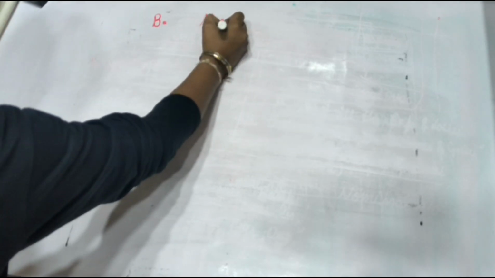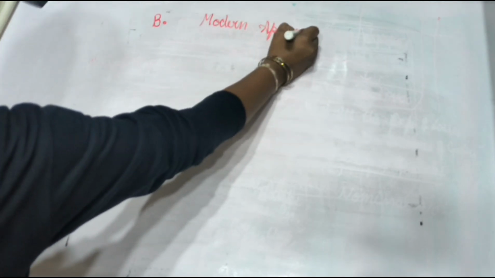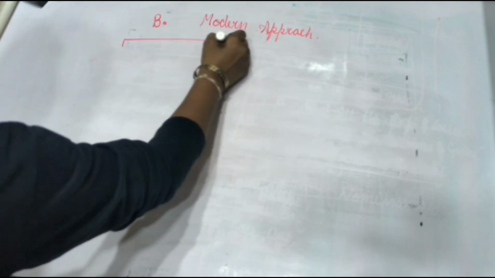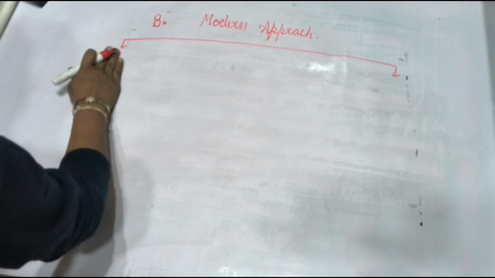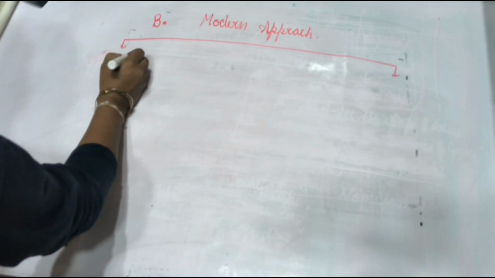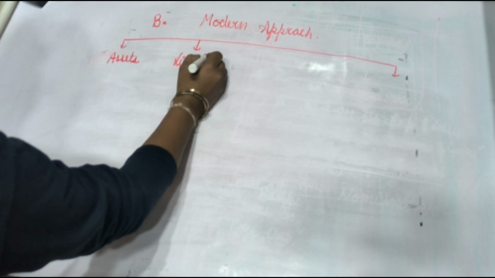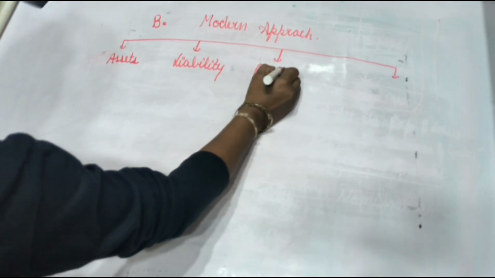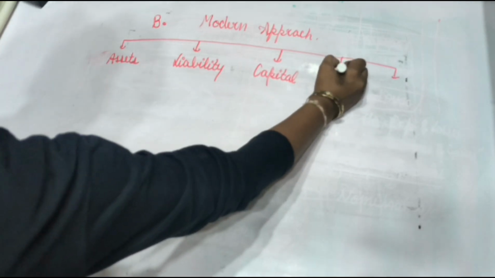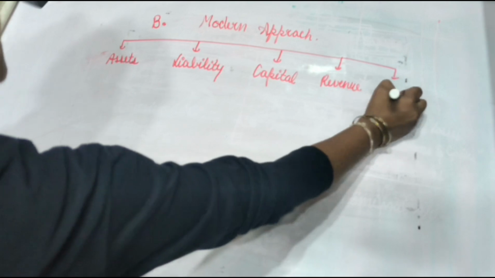The second approach is modern approach. In this approach, we classify the account into 5 heads. The first one is assets. The second one is liability. The third one is capital. The fourth one is revenue. And the fifth one is expense.